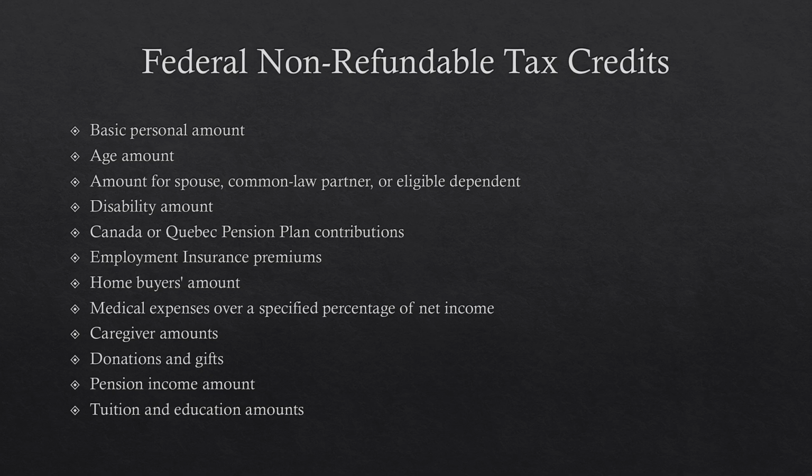Whereas with tax credits, it is deducted from the amount of tax owing. So you might have certain tax credits. There's the pension income tax credit that you can get at age 65. There's an age credit that you can get based on a certain age. But there are various different tax credits that you can get. Of course, there are different eligibility requirements for each one, but you can see just a list of some different tax credits that you may come across when looking at a client's situation.